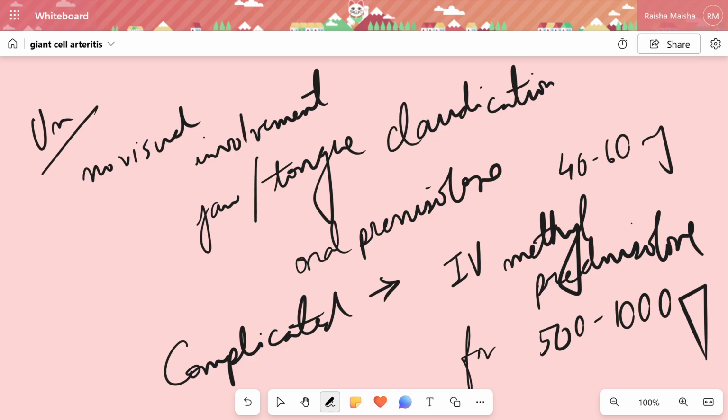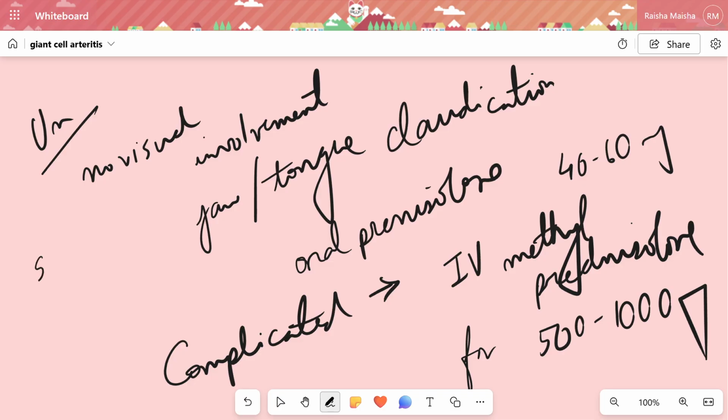Also, low-dose aspirin should be considered as it has been shown to reduce the rate of visual loss and cerebrovascular accident in GCA.